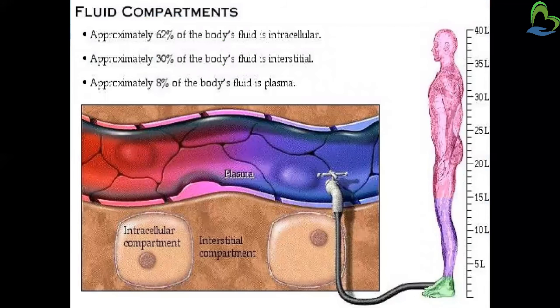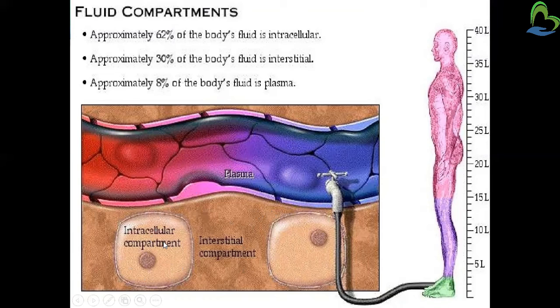Then next, the fluid compartments. These are the different fluid compartments, as shown in the earlier figure: intracellular, extracellular, interstitial fluid and plasma. From this figure we can easily understand that 62% is intracellular fluid, meaning body fluid present inside the cell.